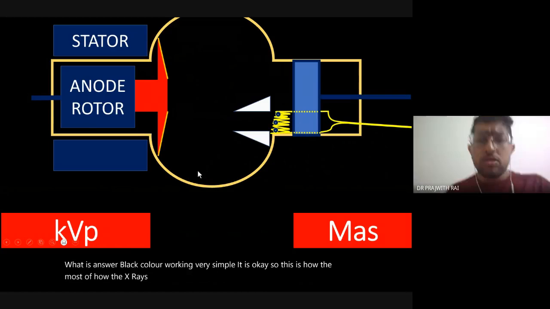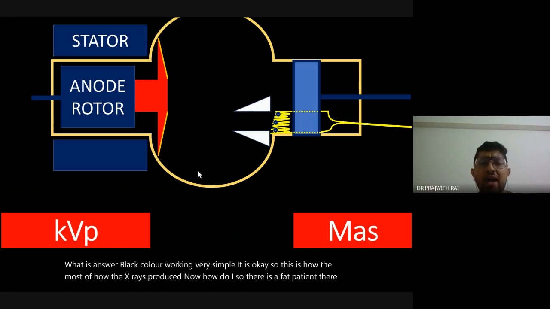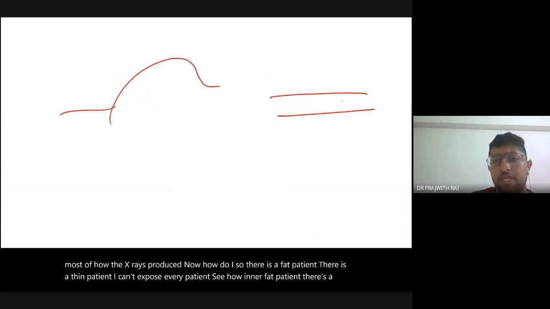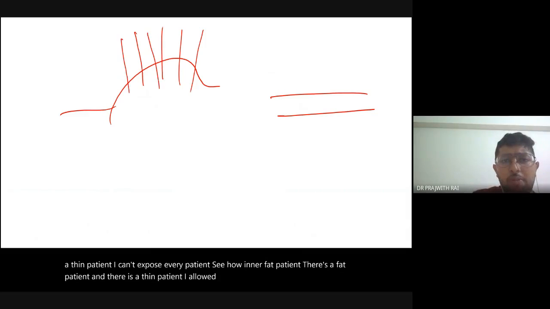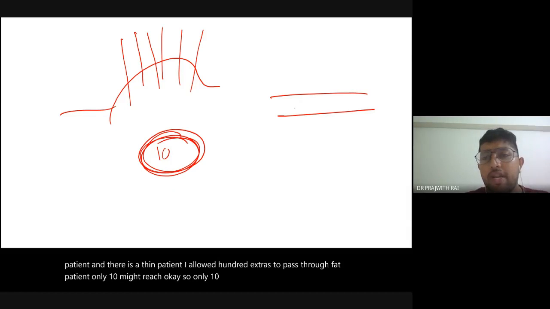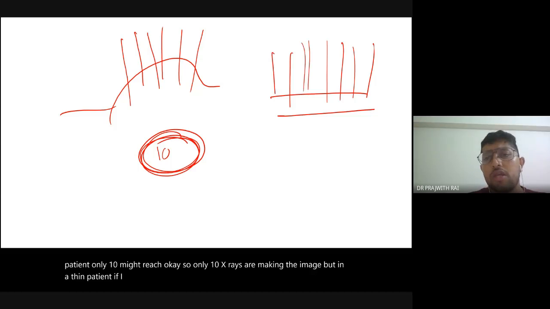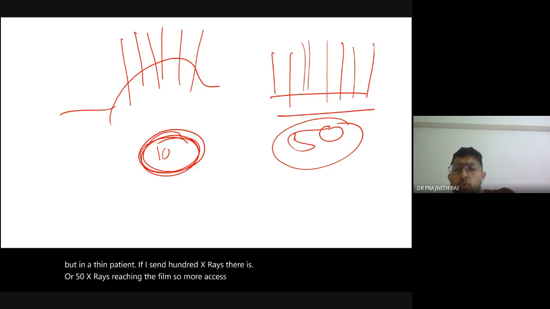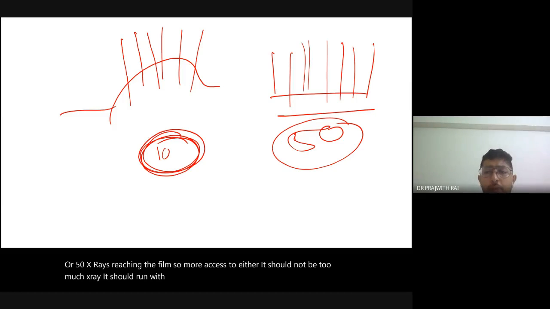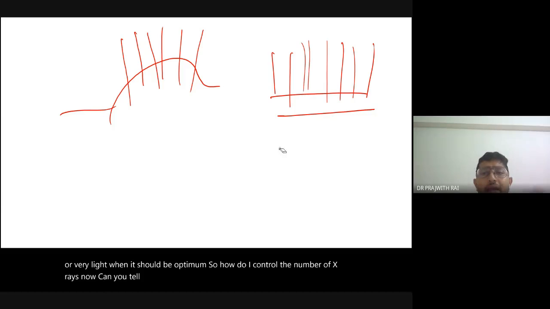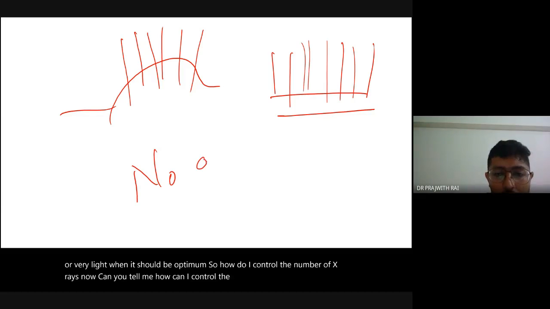Now, there is a fat patient, there is a thin patient. I can't expose every patient the same. If I allow 100 X-rays to pass through a fat patient, only 10 might reach, so only 10 X-rays are making the image. But in a thin patient, if I send 100 X-rays, 50 X-rays reach the film. So it should not be too many X-rays, and it should not be too few. You can't put a very bright paint or a very light paint. It should be optimum. So how do I control the number of X-rays? Can you tell me how I can control the number of X-rays produced?